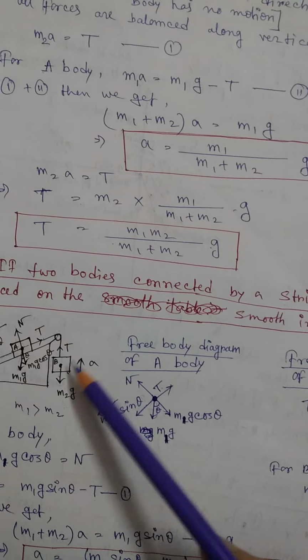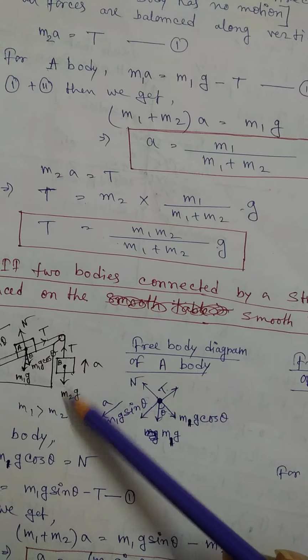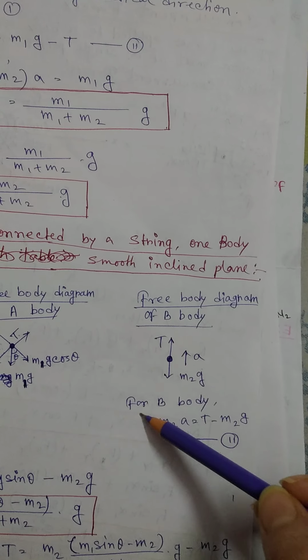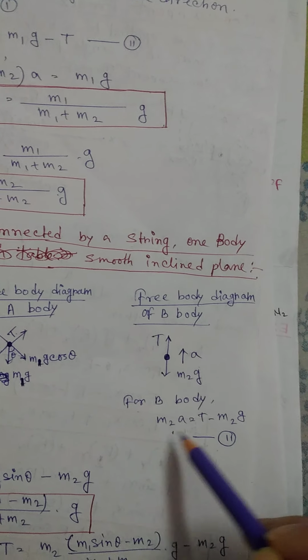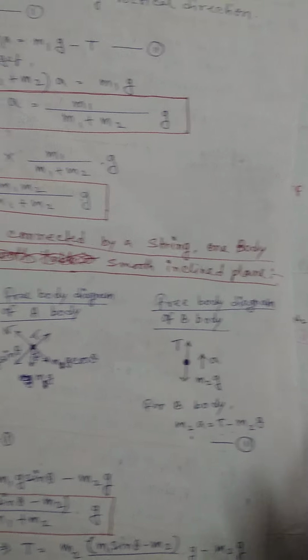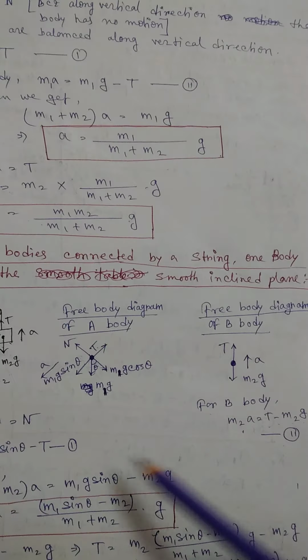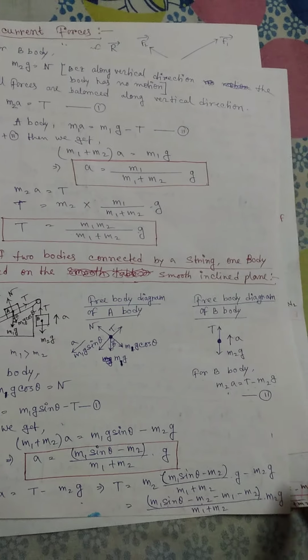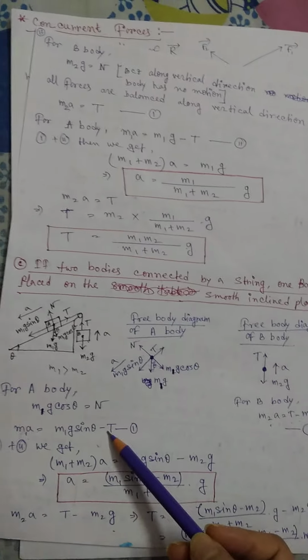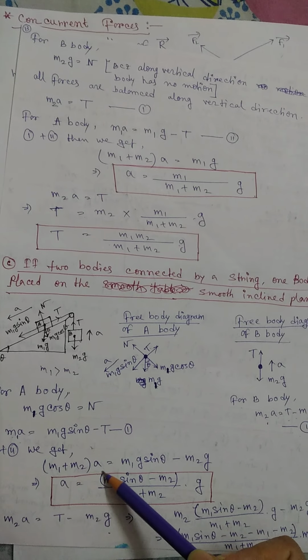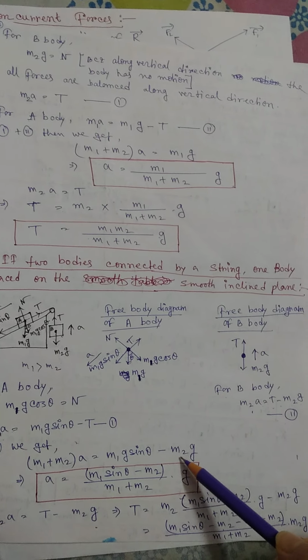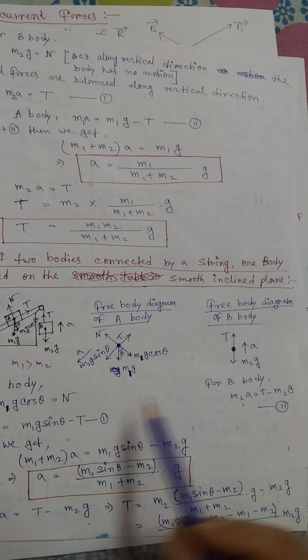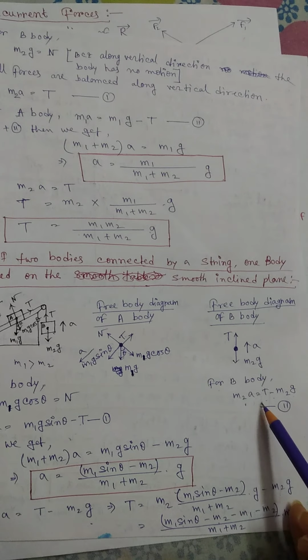And what about the B body? Just look at here, the B body experiences only two forces, one is m2g and another one is T, and the body is moving in the upward direction, that means the body accelerates upward, so the net force on this B body m2a equals T minus m2g. Okay, so just look at here, this is our equation 1 and this is our equation 2. If we add these two equations, then we will get m1 plus m2 into a equals m1g sin theta minus m2g. T cancels in both cases because this is minus T and this is plus T.